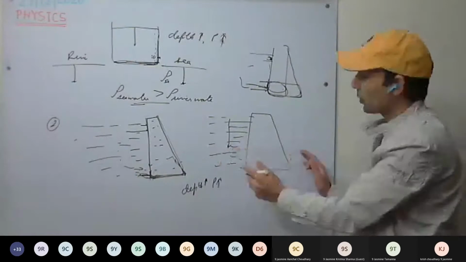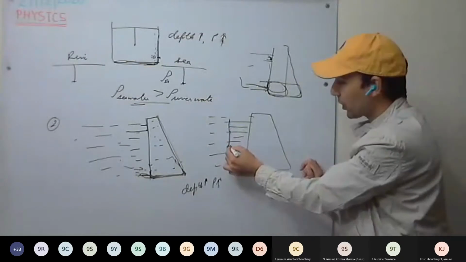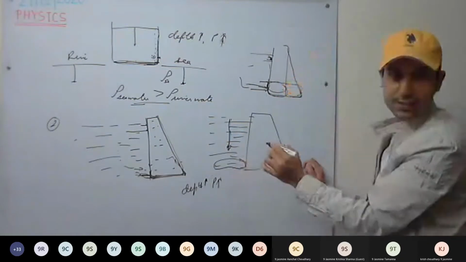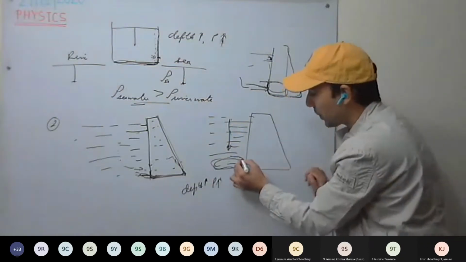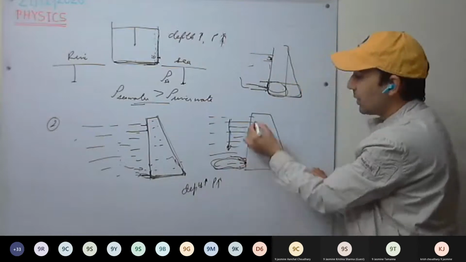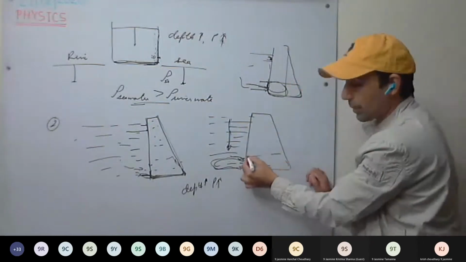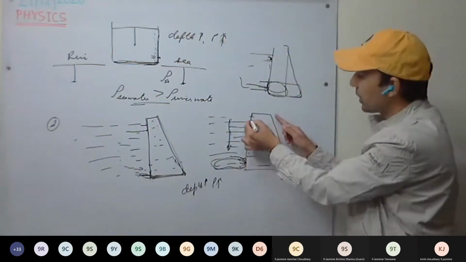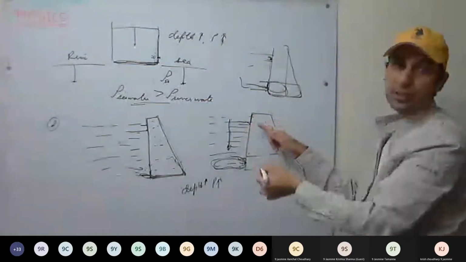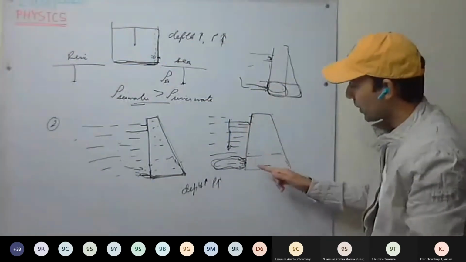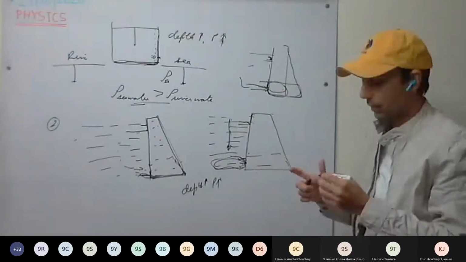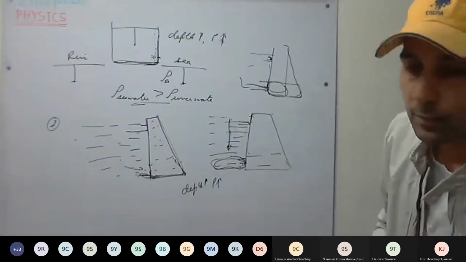So as the depth increases inside the liquid, inside the water, the pressure increases. So maximum pressure will be at the base. The water at the base has the maximum pressure. So to withstand that pressure, the wall is made thicker at the base. Okay, and we don't require a much thicker wall at the top because not much pressure is being exerted. Therefore, walls of the dam are always made thicker at the base. This is clear.